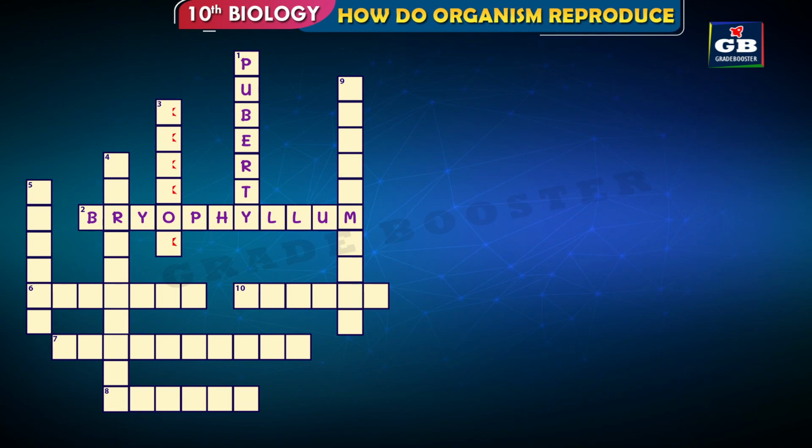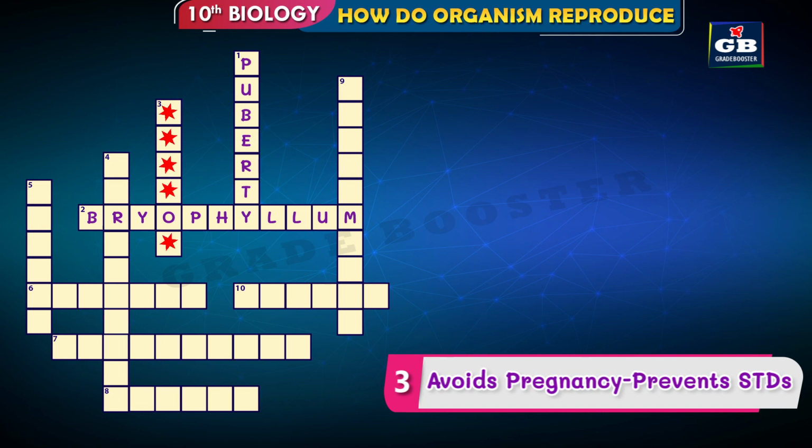Let us see the next one, 3 down. Let's see the hints: avoids pregnancy, prevents STDs. So what avoids the pregnancy and prevents STDs? That means sexually transmitted diseases. Try the answer.